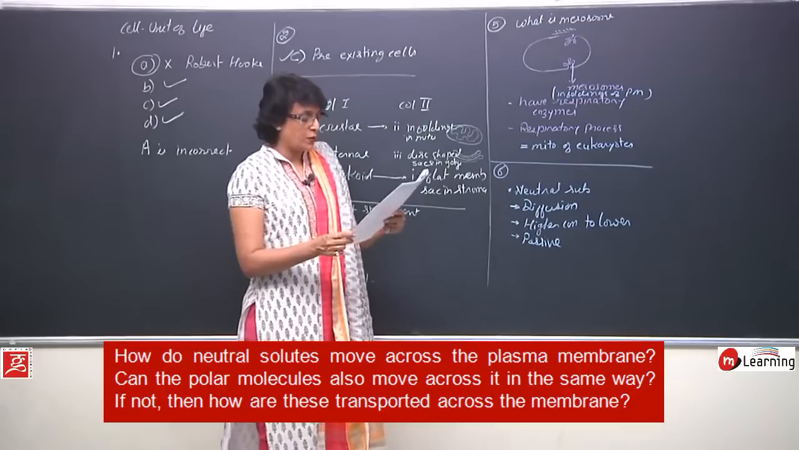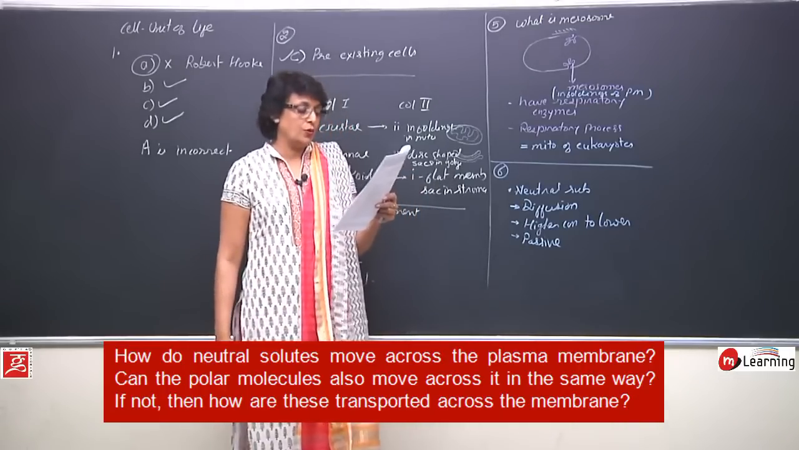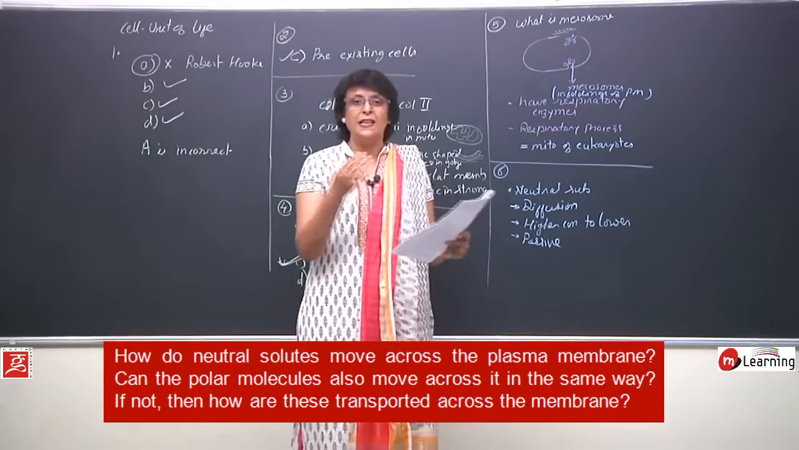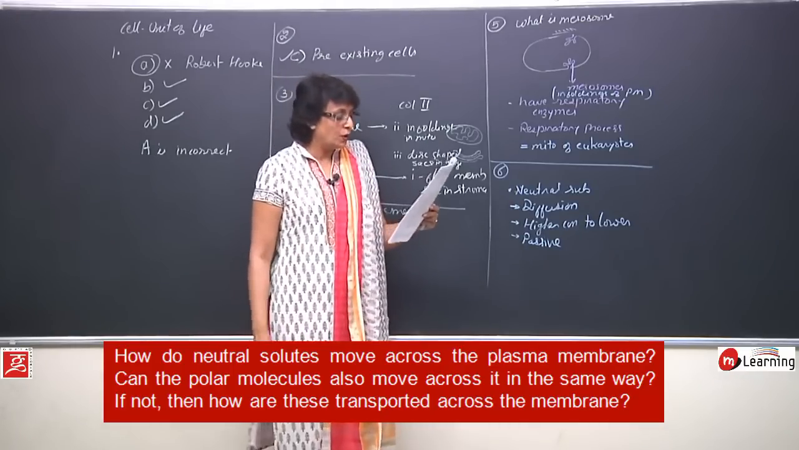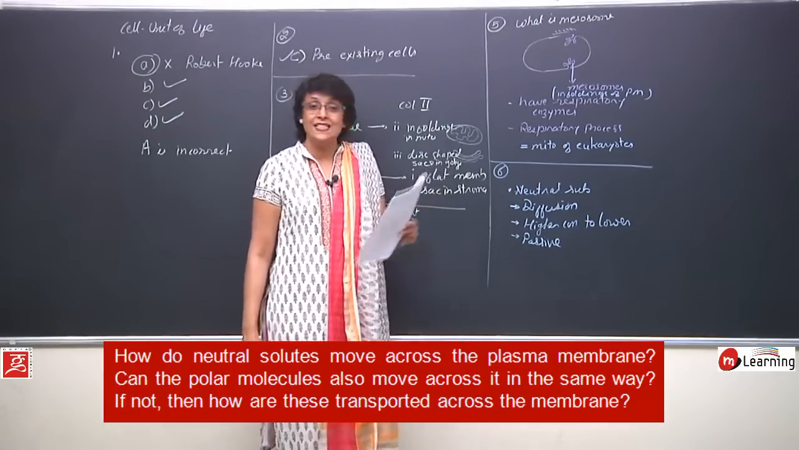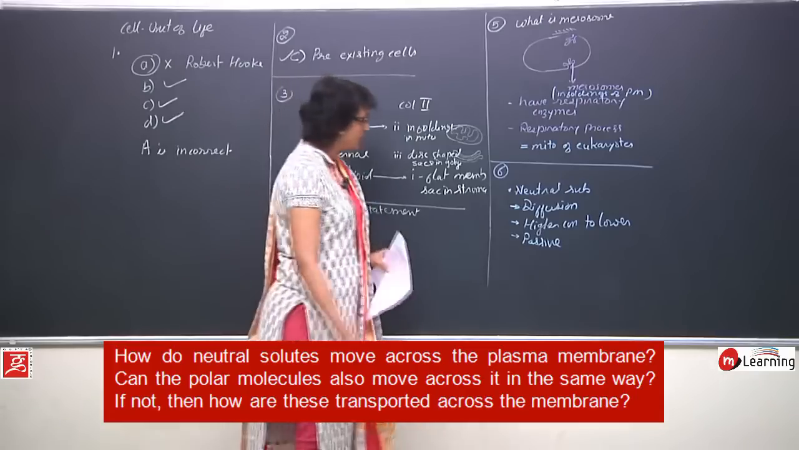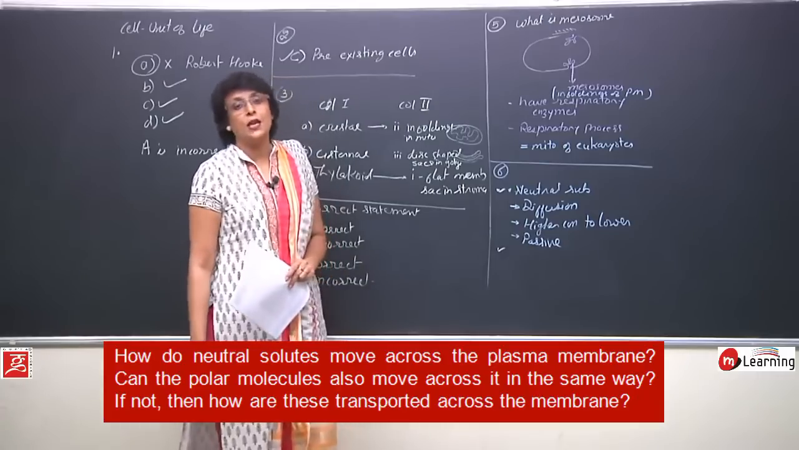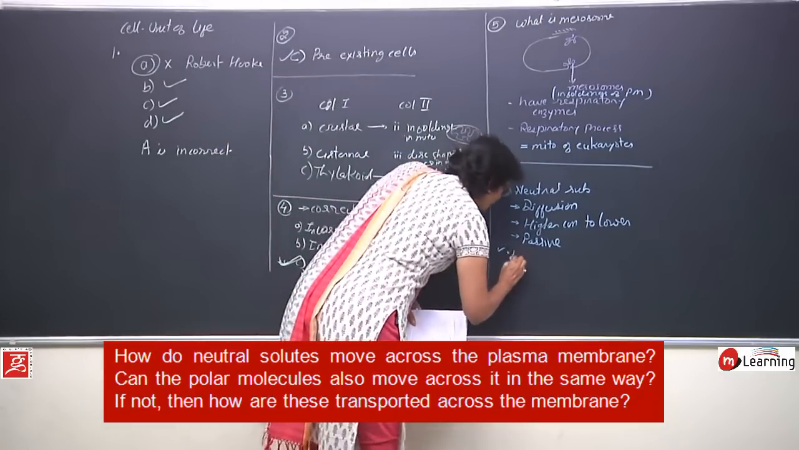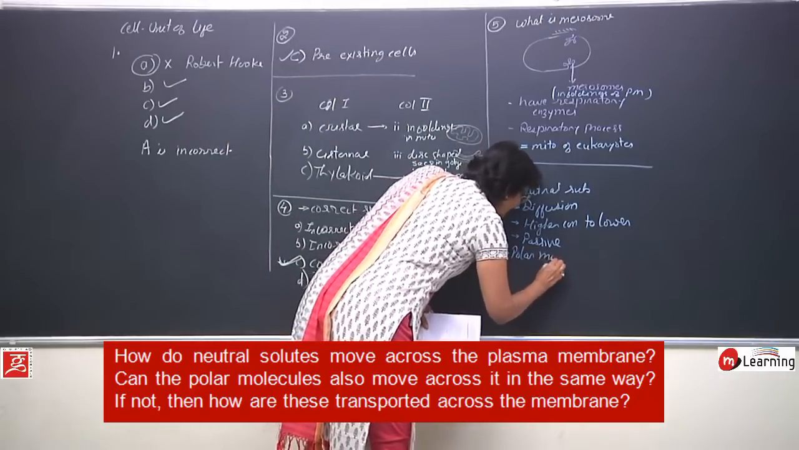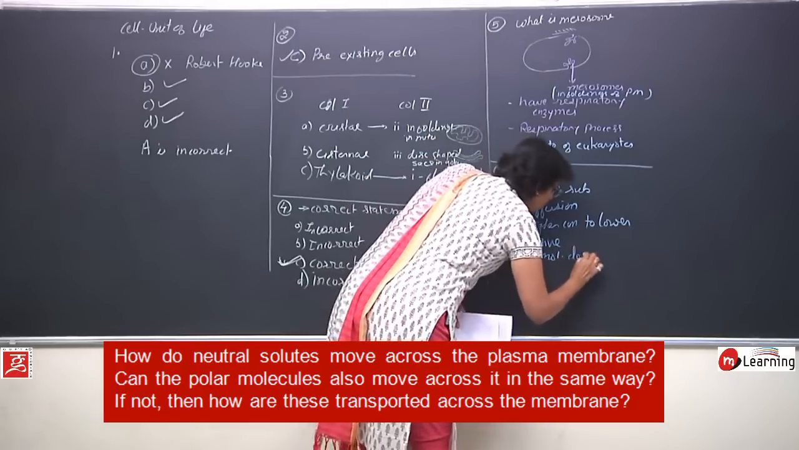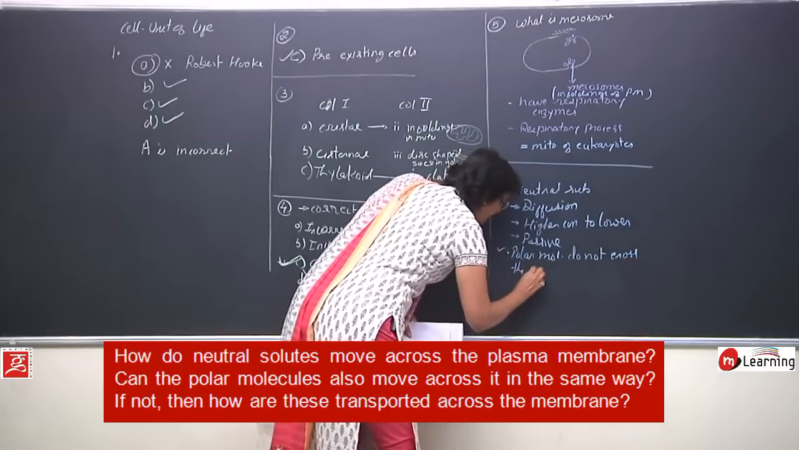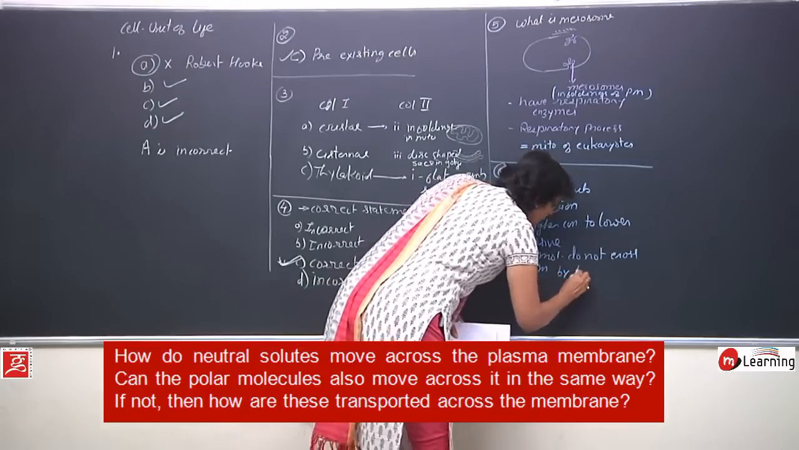Now the second part of this question is, can polar molecules also move across? What is meant by polar molecules actually? The hydrophobic, hydrophilic, these kind of molecules. Can the polar molecules also move across the membrane in the same way? The answer is no. Reason? The polar molecules cannot move by diffusion. So polar molecules do not cross the plasma membrane by diffusion.